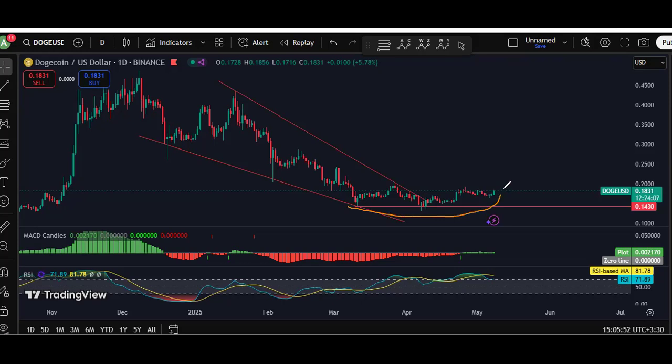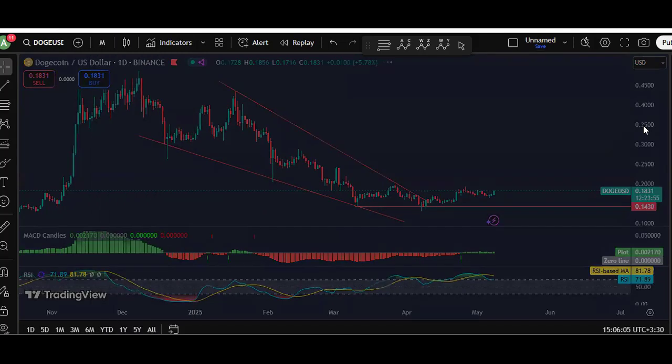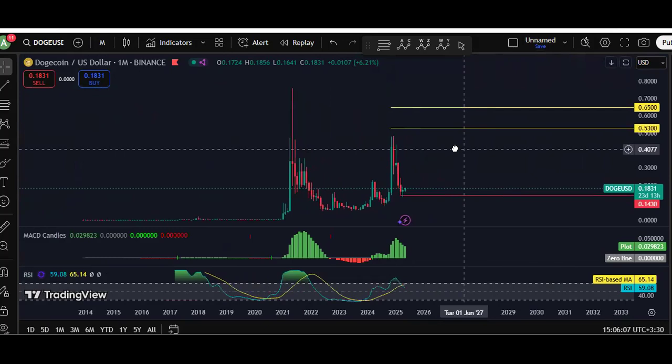Whoever wants to look for a buy within this range, as long as the price is below 22 cent, they should be quite careful. They should know how to manage it. And we should know that it depends on the overall market. Anyway, we start with the higher time frame. We start with the daily chart.